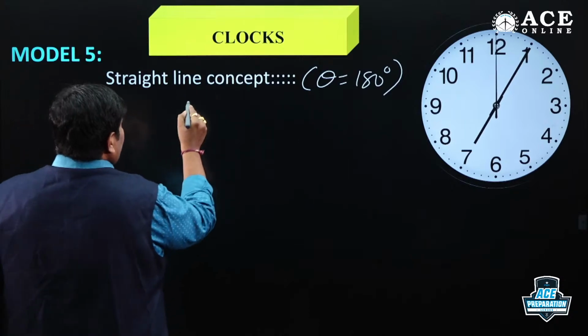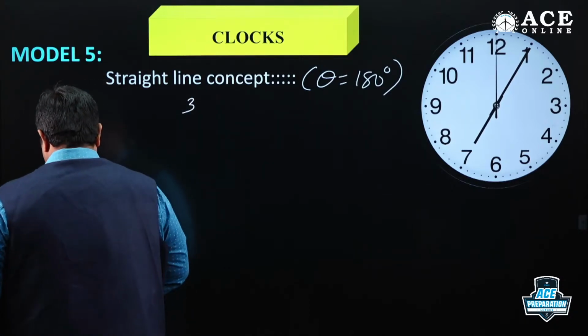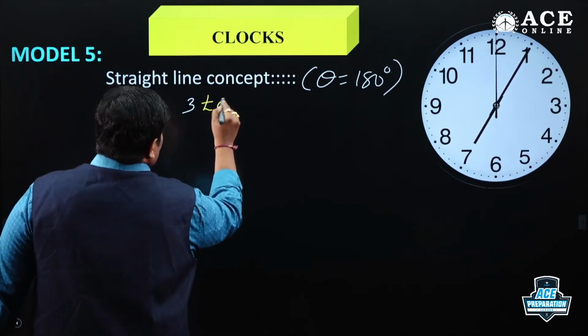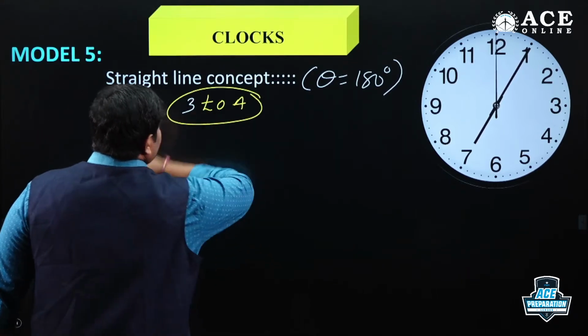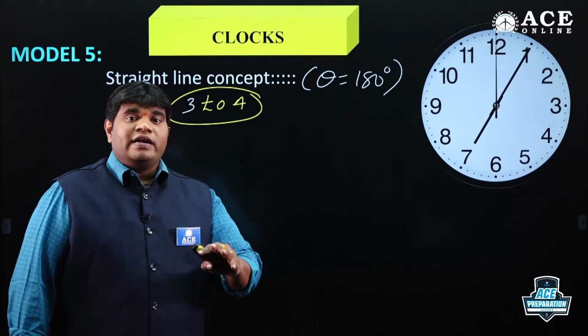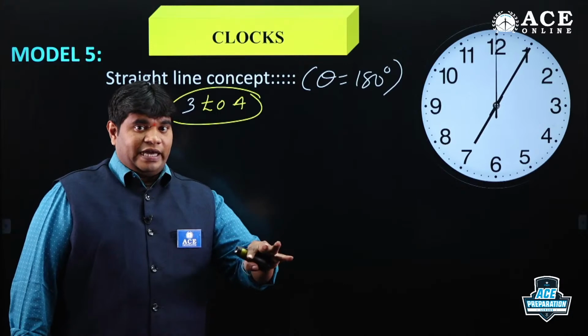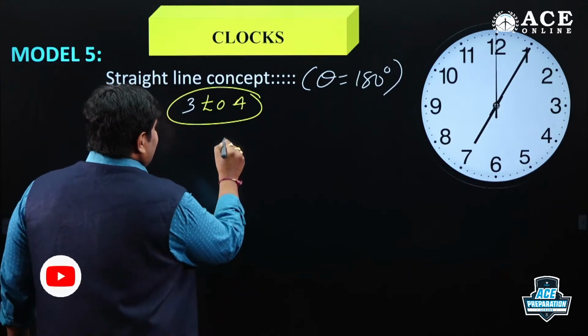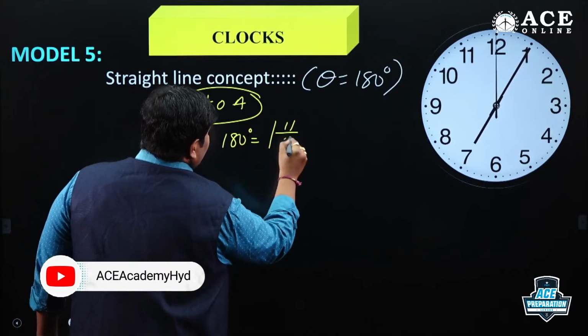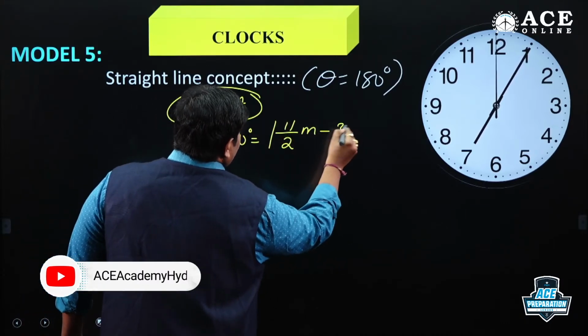If time starts from 3 to 4 o'clock, at what time do the minute hand and hour hand form a straight line? So angle 180 degrees equals modulus of 11 by 2 m minus 30 into h.